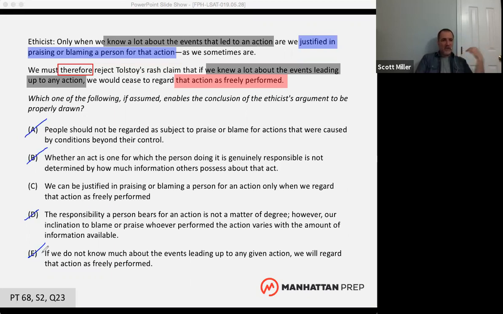If there's a new idea in the conclusion, and this is only for sufficient assumption questions, it has to appear in the correct answer. Get rid of any answer choices that don't include that new idea. And then if there's more than one answer remaining, you look for the one that links the new idea in the conclusion with that idea in the premise that doesn't appear in the conclusion. And then you should be there.